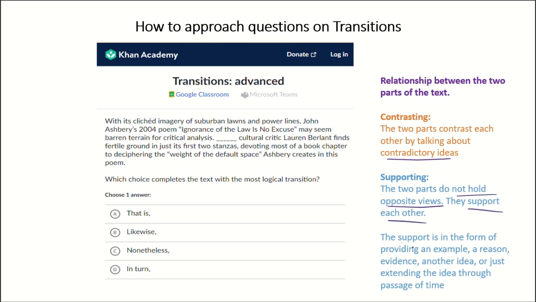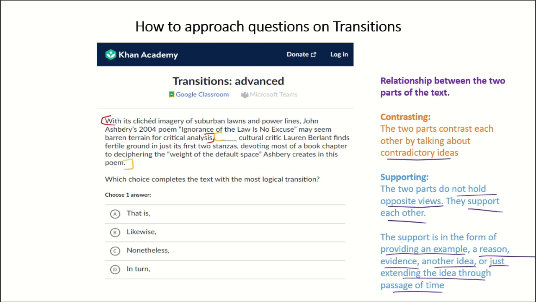The support, though, can be in various forms. It could be by providing an example, a reason, evidence, another idea, or just extending the idea through the passage of time. So, okay, let's see. Let's break this down into two parts. So let this be part one, and this be part two, starting with the transition word.